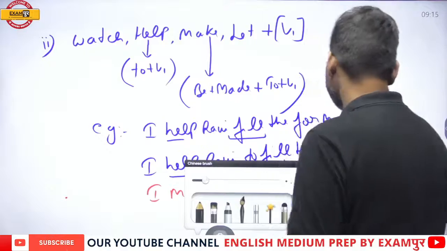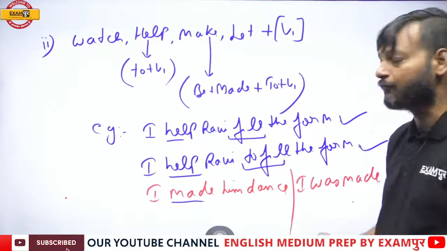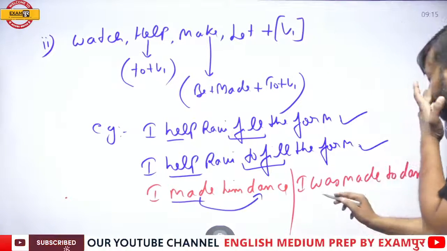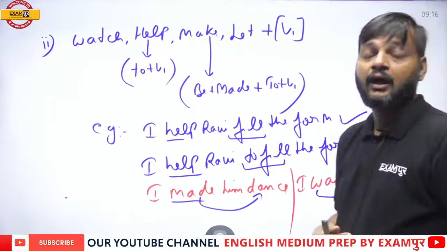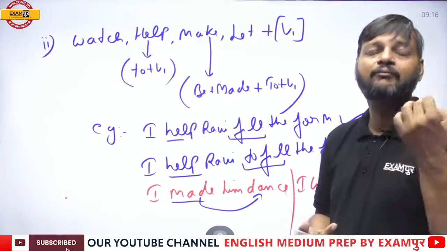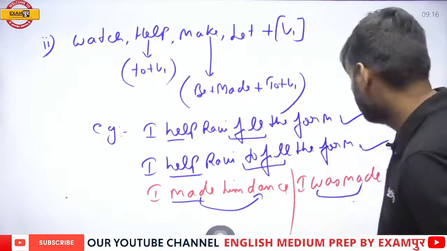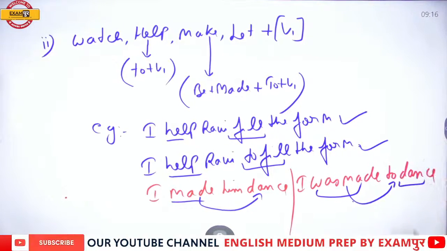As you can see, here make is used in active voice, so it is followed by bare infinitive, but here made is in passive voice. How do we know that here make is passive voice? Whenever a third form is used with be verb, that is am, are, was, it is considered passive. So here made is with be verb, so it is passive. So after passive we have used full infinitive.